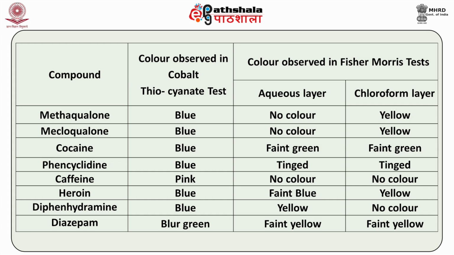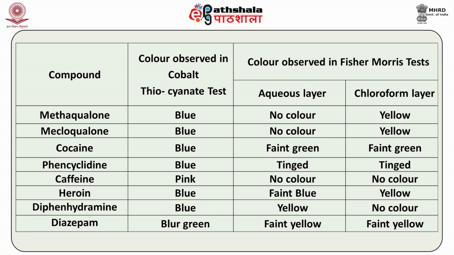As you can see here, if the compound is methaqualone, the cobalt thiocyanate test will give you blue color. In the aqueous layer of the Fisher-Morris test you will get no color, but in the chloroform layer you get yellow color. Similarly, if the compound is cocaine, the cobalt thiocyanate test gives you blue, and in the Fisher-Morris test the aqueous layer gives faint green and the chloroform layer also gives faint green.